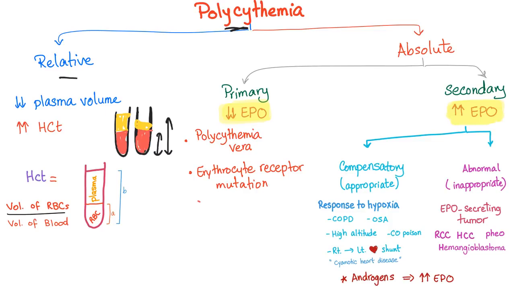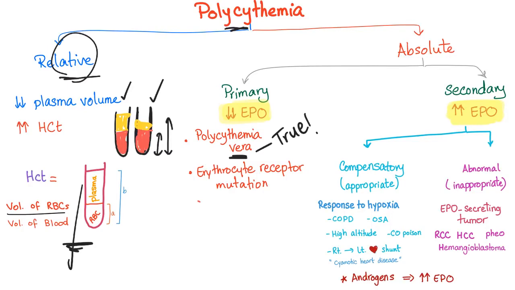So the hematocrit here is going to be higher than here. But again, nothing really happened. The blood cells did not increase in number, just the plasma decreased. That's why it's relative. That's why we call polycythemia vera vera, which in Latin means true, because it's not relative. It's not this false, manipulative pseudo polycythemia. It's a true primary polycythemia. That's why. And I told you about the hematocrit before.